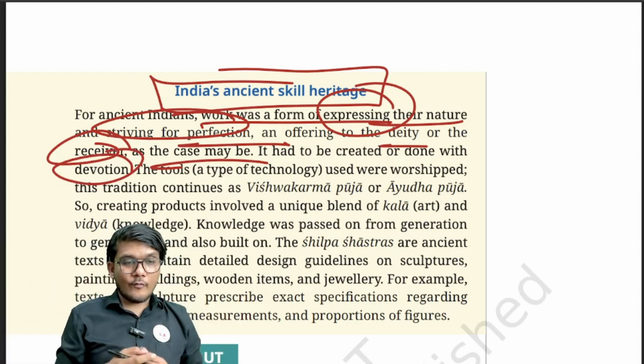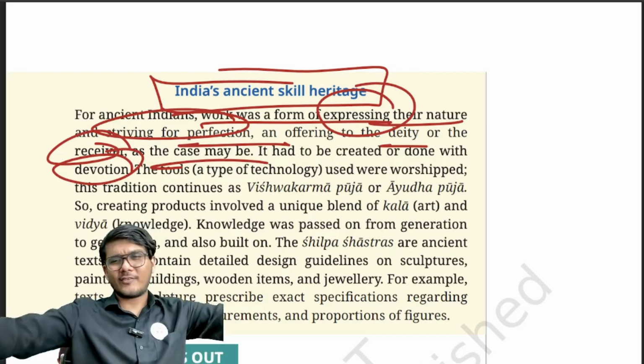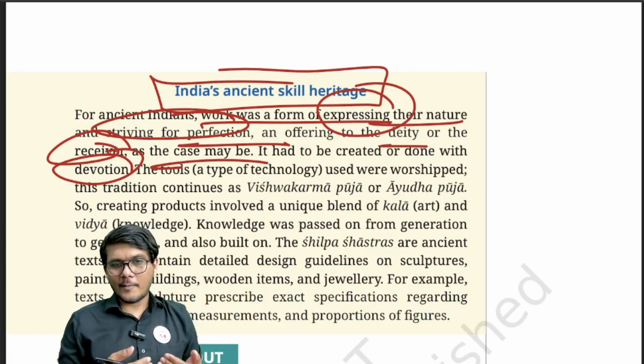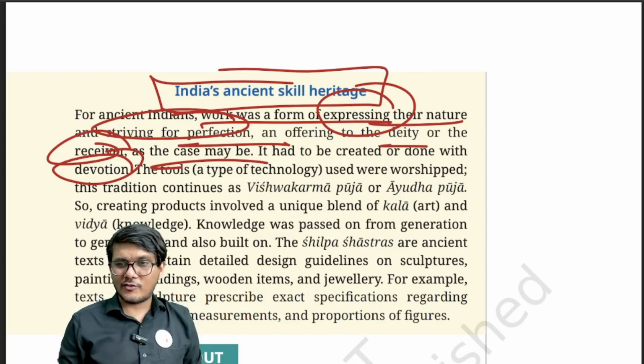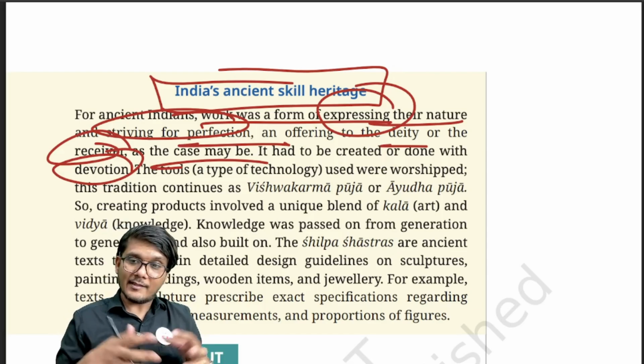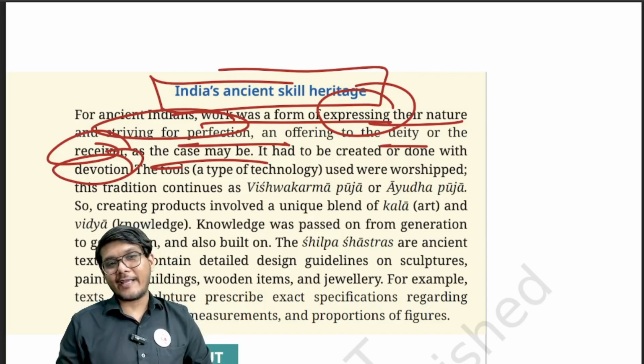Remember, even now when you are, let's say, a restaurant owner selling dosas, right? Even now the very first dosa, the dosa shopkeeper actually devotes to the god that they believe in, right? So that is the kind of devotion that we have in our work.